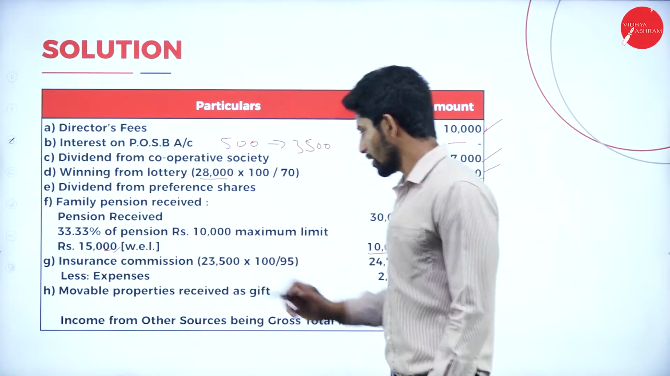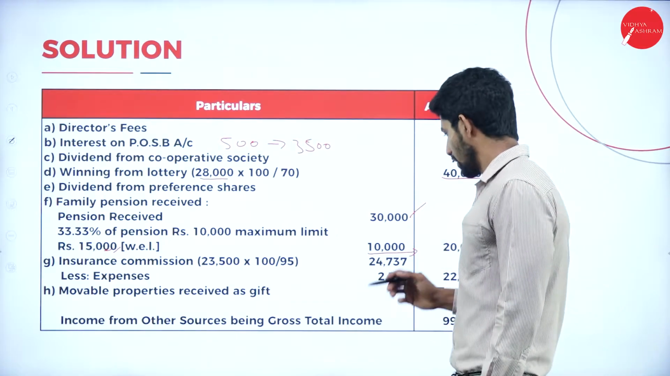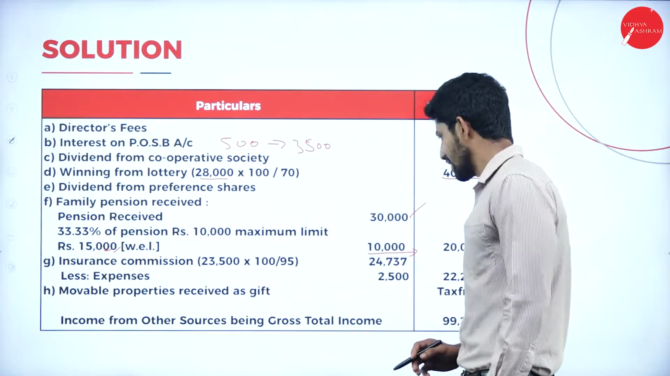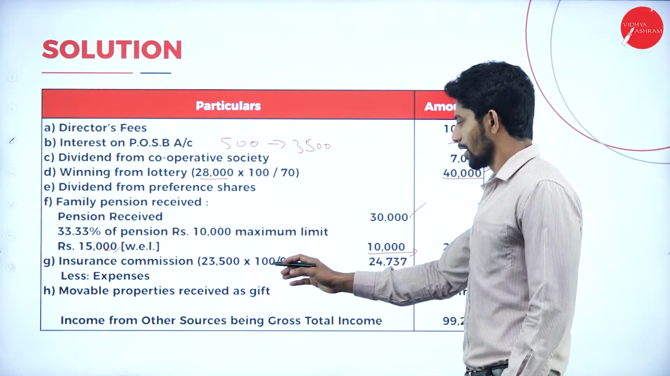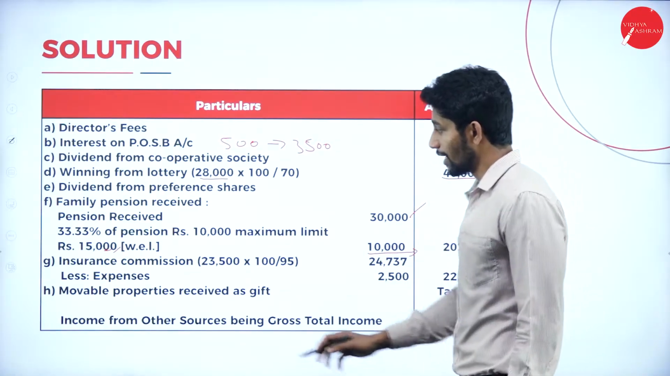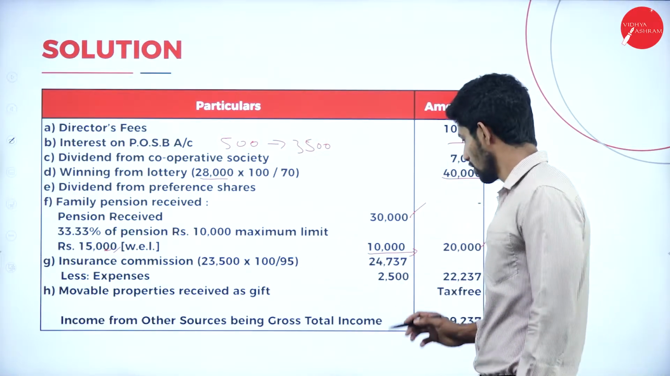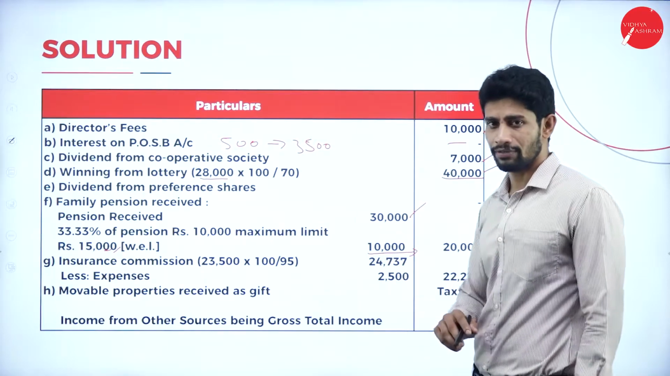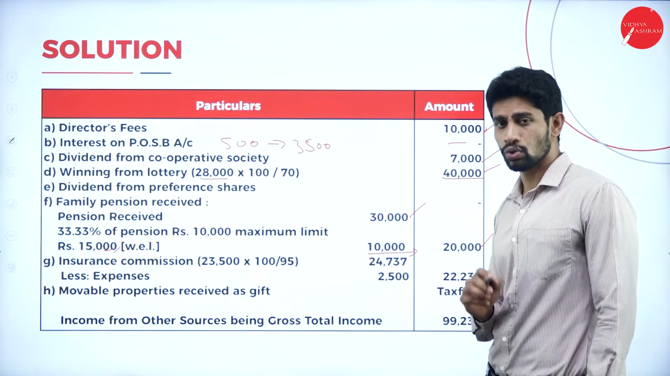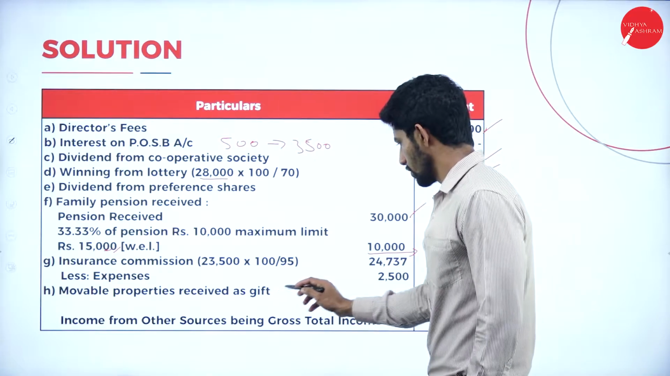Next, insurance commission. Yes, insurance commission is rupees 23,500 and here you can see 24,737. Yes, we are supposed to calculate 95% of 100. So you will get 24,737 less expenses. If any expenses are incurred, we can deduct them. So what is the expenditure incurred? 2,500. So deduct the value, and the balance, whatever you get, that is 22,237, that is taxable.